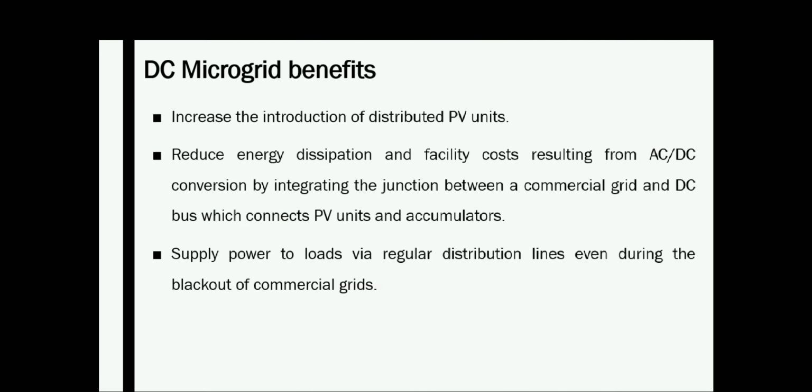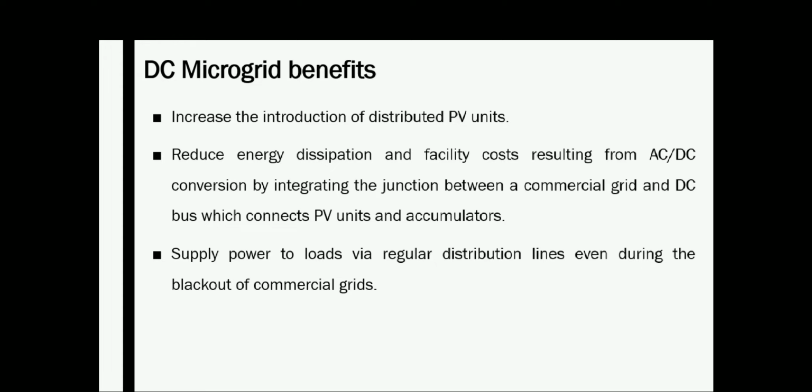and these are some of the advantages of DC microgrid. It increases the introduction of distributed PV units. You can use more photovoltaic type energy generation. It reduces the energy dissipation and facility cost resulting from AC to DC conversion by integrating the junction between the commercial grid and the DC bus, which connects the PV unit and accumulators.